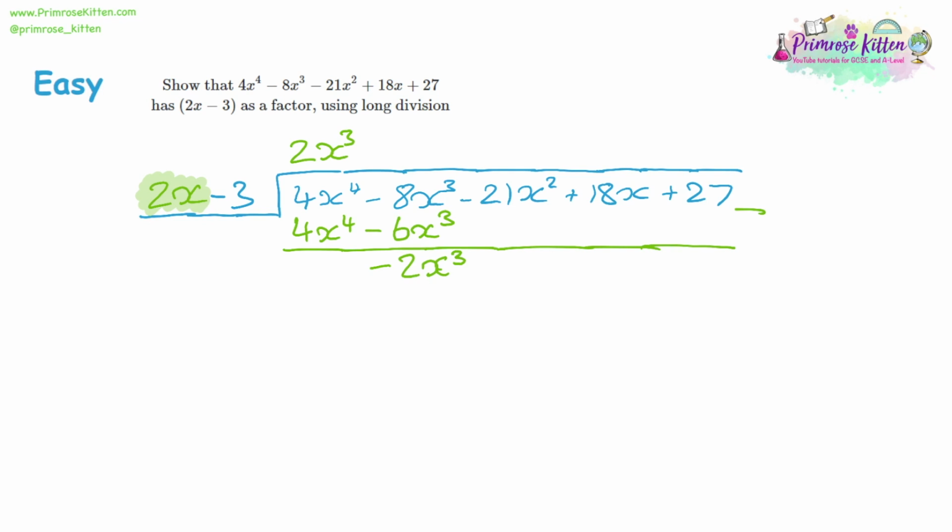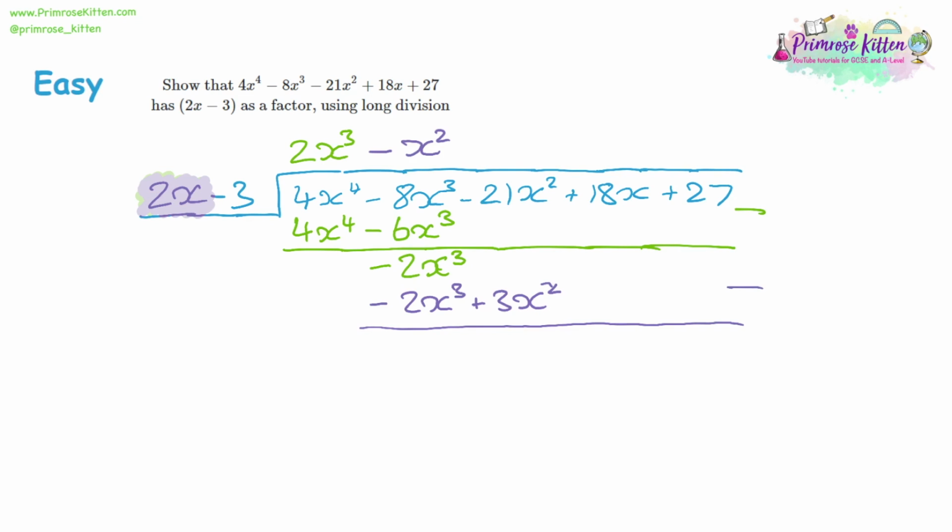And then we can divide that by 2x. So negative 2 divided by 2 is going to be negative 1. And then x cubed divided by x is going to be x squared. So we have negative 1x squared. Multiply that by the 2x minus 3. That gives us negative 2x cubed. And it's going to be plus 3x squared. And then we set up our takeaway.